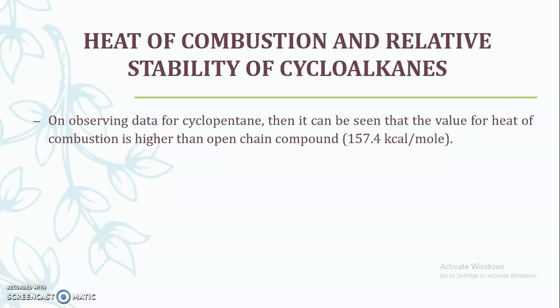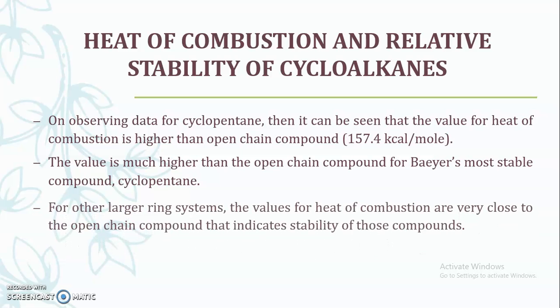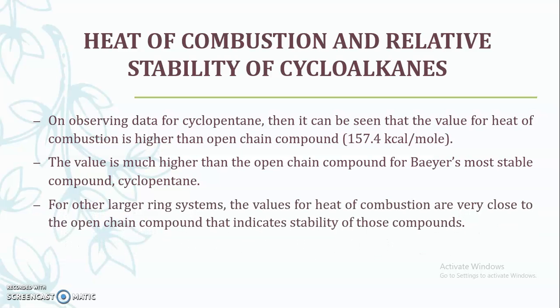On observing the data for cyclopentane, it can be seen that the value for heat of combustion is higher than the open chain compound, where open chain compounds have 157.4 kilocalorie per mole. The value is much higher than the open chain compound for Bayer's most stable compound, that is cyclopentane. According to Bayer, cyclopentane is the most stable compound, but for cyclopentane also the heat of combustion is more as compared to the open chain compound, and that's why for other larger ring systems the values for heat of combustion are very close to the open chain compound. That indicates the stability of those compounds.